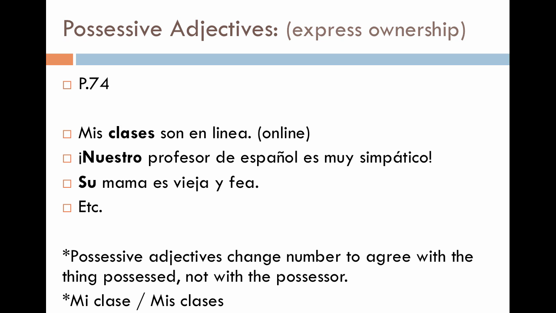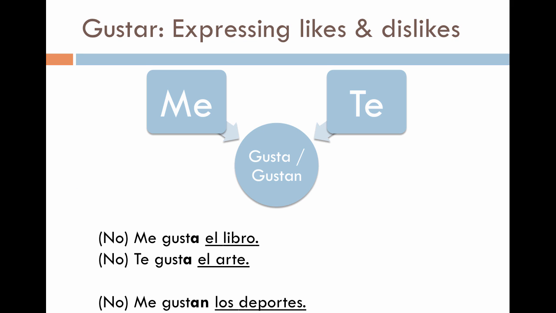And then at the bottom of that, we're going to see vuestro and vuestra. That will be the form that we're not using, that I'm going to eliminate from what we're doing right now, but we'll see this at a later point. And that's all for possessive adjectives, but you can see that in detail on page 7.